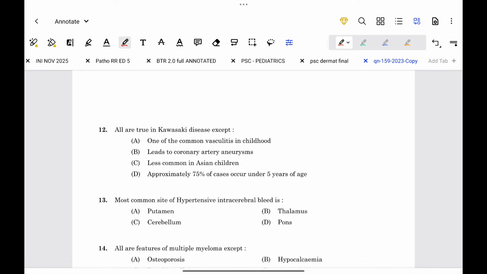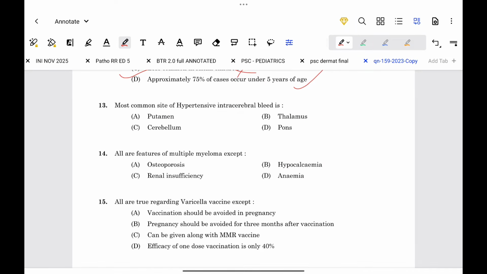Next, all are true in Kawasaki disease except: one of the common vasculitis in childhood. Correct. Leads to coronary artery aneurysm. Correct. This is option D. Approximately 75% of cases occur under 5 years of age. Correct. And the option which is not correct is option C, that it is less common in Asian children. Next, most common site of hypertensive intracerebral bleed is putamen.